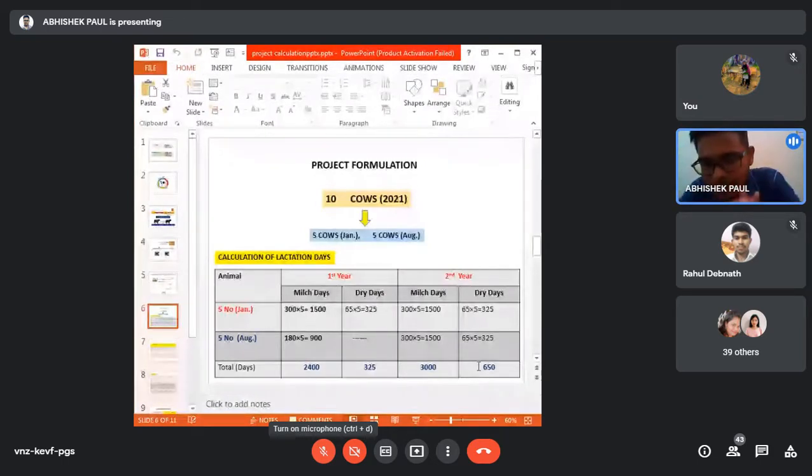Now, can you calculate for 20 cows? Assume 10 cattle will be purchased in the month of January and 10 in the month of August. You do it first. Calculate the lactation days for the first year as well as the second year. Please do it very fast.